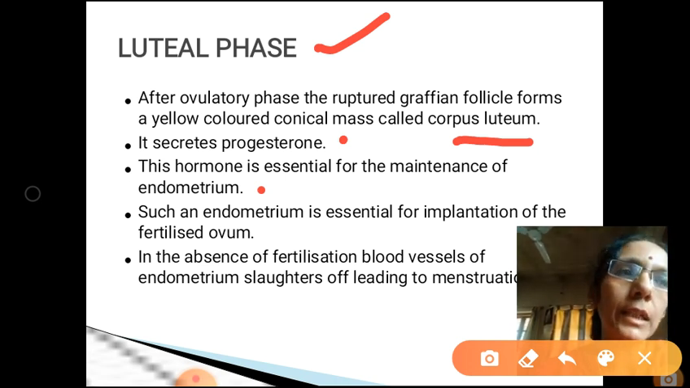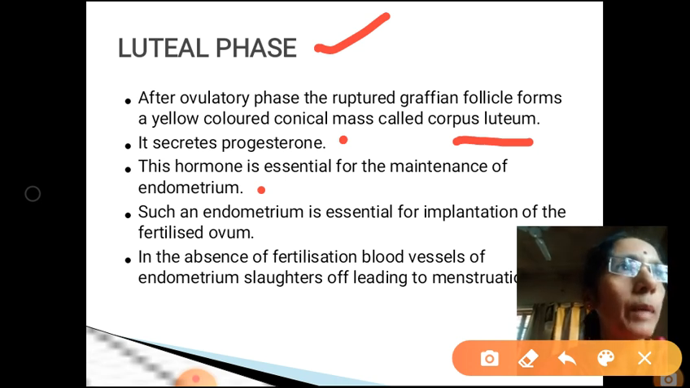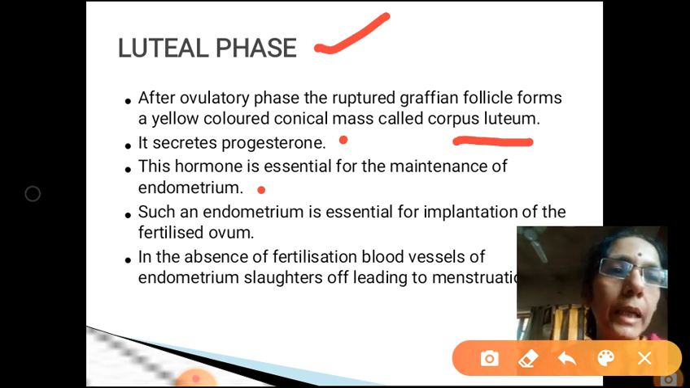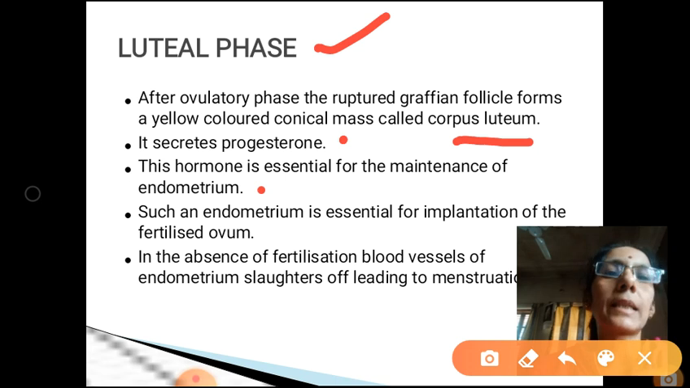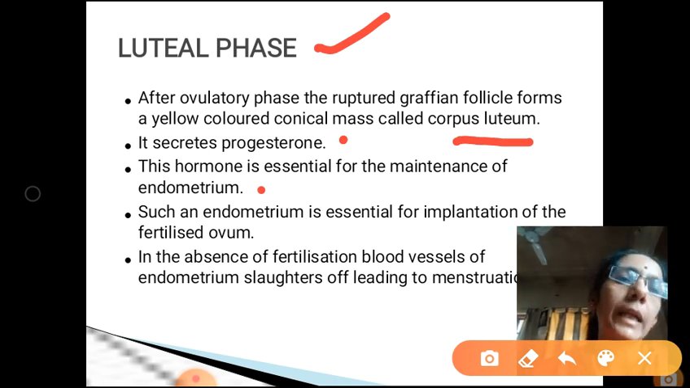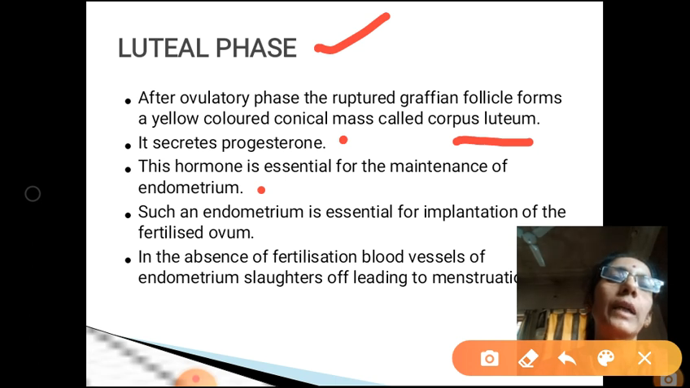If at all fertilization occurred, the fertilized ovum should be attached to the endometrium. That is called as implantation. So for this, the endometrium should be thick enough and it should be maintained. So for this maintenance purpose, which hormone is essential? Progesterone is essential. Suppose if fertilization has not occurred, then in the absence of fertilization, the blood vessels of the endometrium slough off and that leads to menstruation.